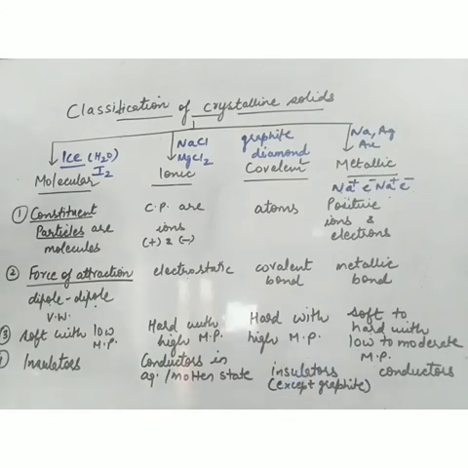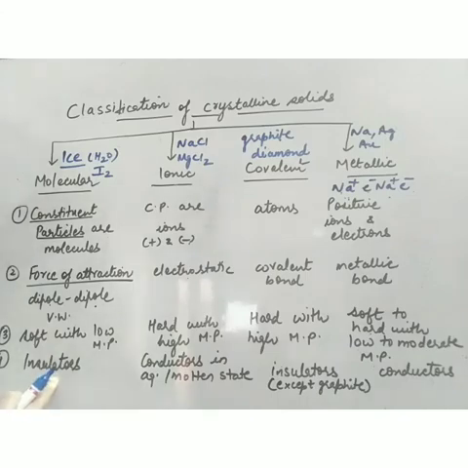Some of the metals are very soft. For example, sodium. We can cut it with a knife. Some of the metals are very strong, very hard. For example, zinc, copper. So metallic solids range from soft to hard. It depends upon the strength of metallic bond. If the bond is weak, they will be soft. If the bond is strong, they will be hard.